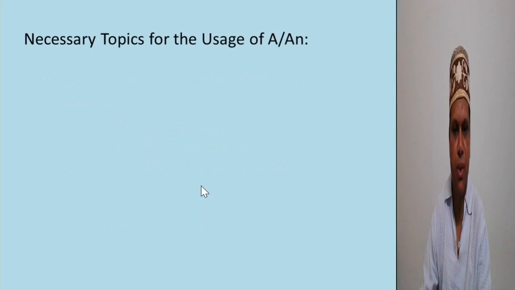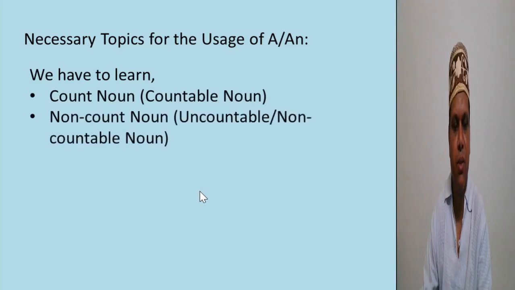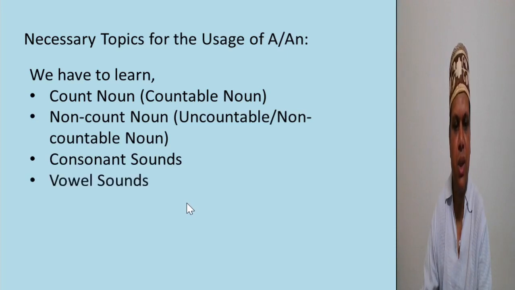Necessary topics for the usage of A or AN. You have to learn some necessary topics first if you want to use A or AN properly or correctly. Look at the topics. We have to learn count noun, countable noun; non-count noun, uncountable and non-countable noun; consonant sounds; and vowel sounds. These topics are related to the usage of A or AN. So you have to learn these four types of grammar topics first.